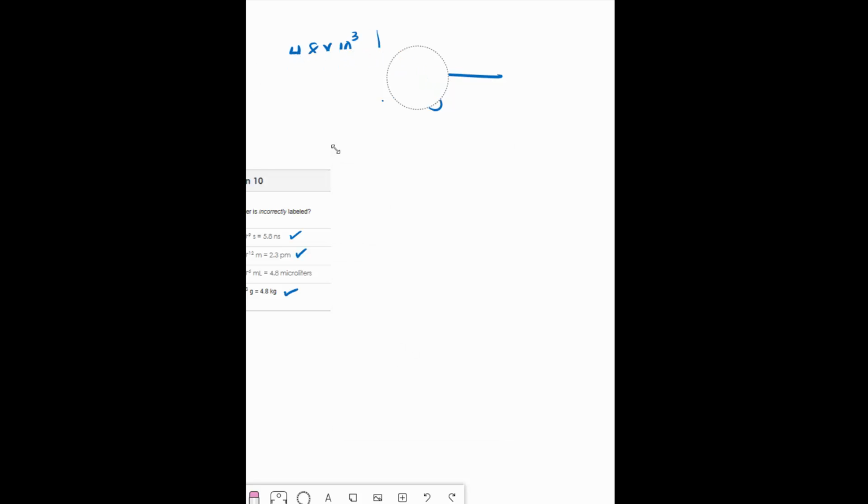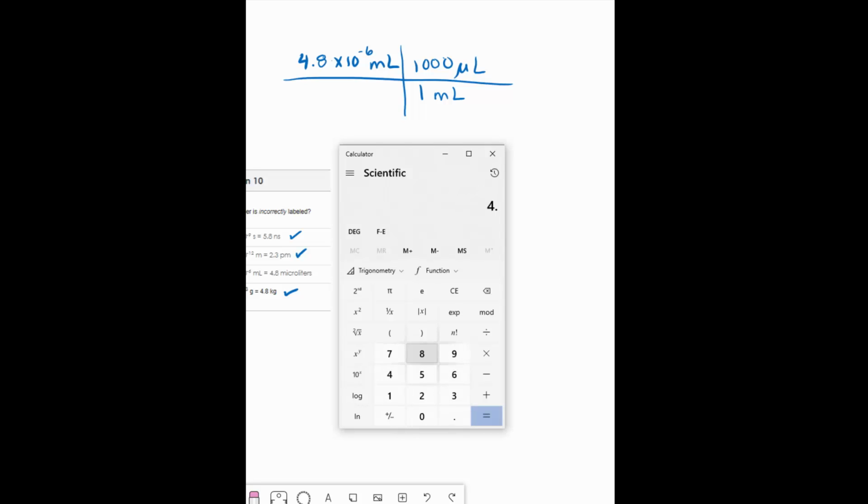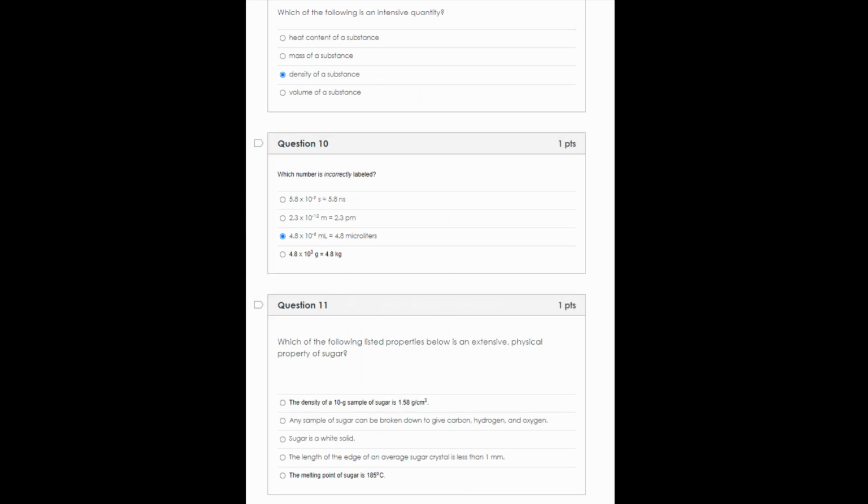So how many microliters is 4.8 times 10 to the negative 6 milliliters? Well, to set it up, we would put 4.8 times 10 to the negative 6 milliliters, and you need to know that there are 1,000 microliters in 1 milliliter. So 1 mL is 1,000 microliters. So that arithmetic is 4.8 times 10 to the negative 6 times 1,000. So 4.8 times 10 to the negative 6 milliliters is 0.0048 microliters. That's why question 10 is labeled incorrectly.